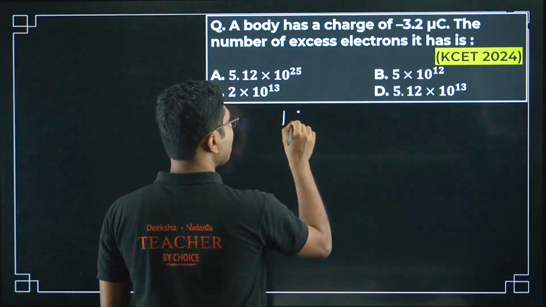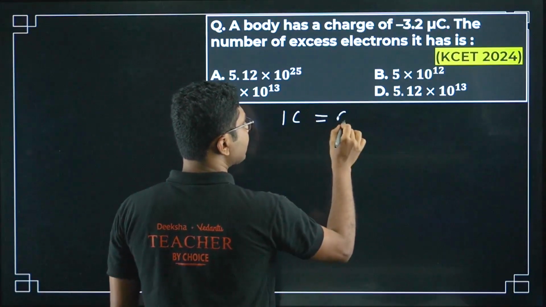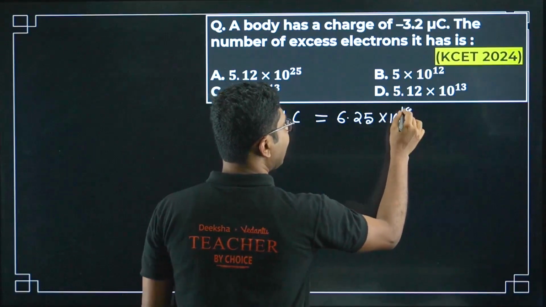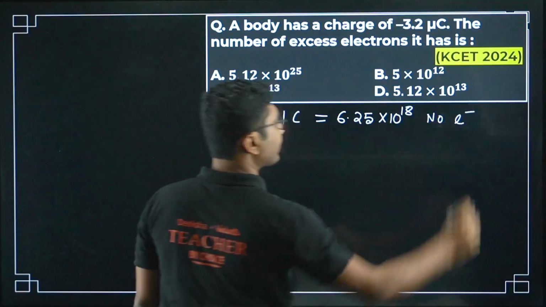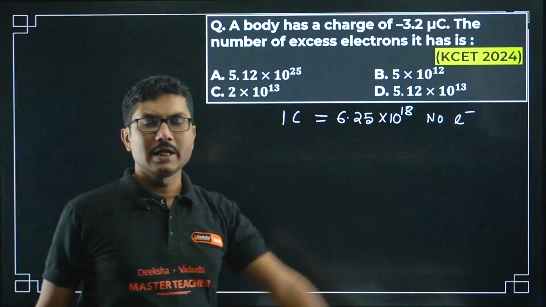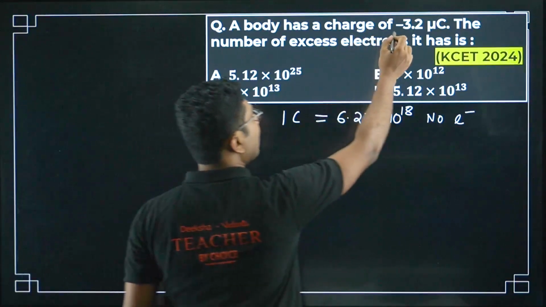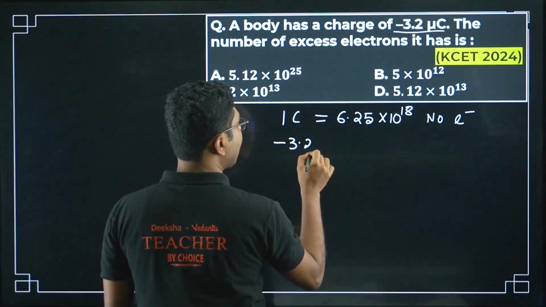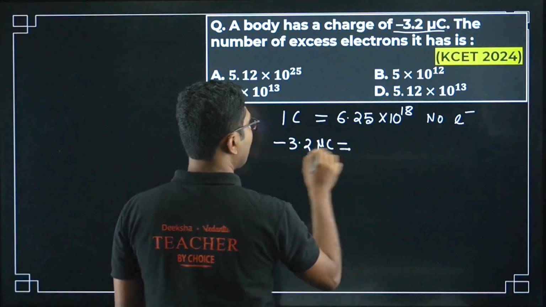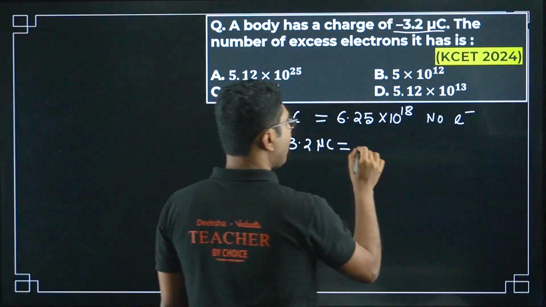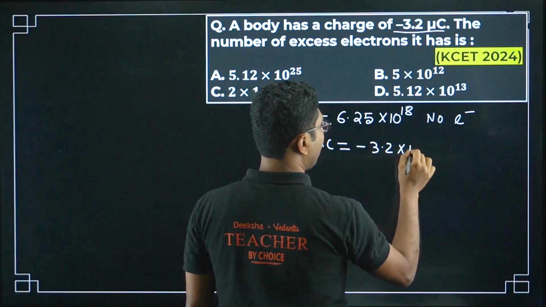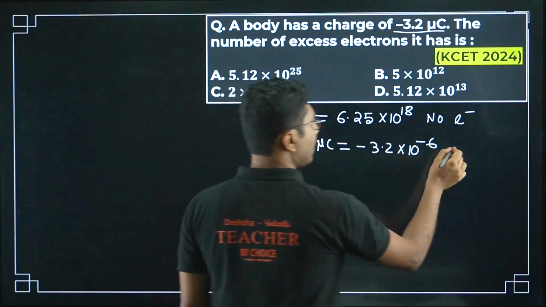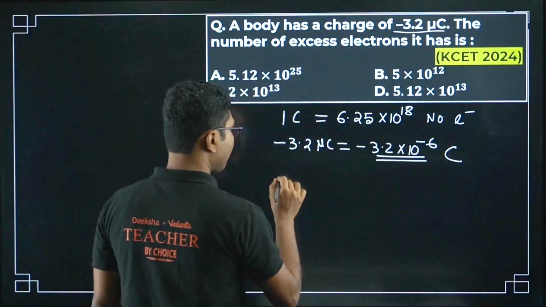So I told you 1 coulomb charge is equal to 6.25 into 10 to the power of 18 number of electrons. Okay, 1 coulomb charge means this many number of electrons. So what is the meaning of minus 3.2 microcoulomb? First of all, 3.2 microcoulomb equals minus 3.2 into 10 to the power of minus 6. Okay, so this is the charge in coulombs. So what is the number of electrons?